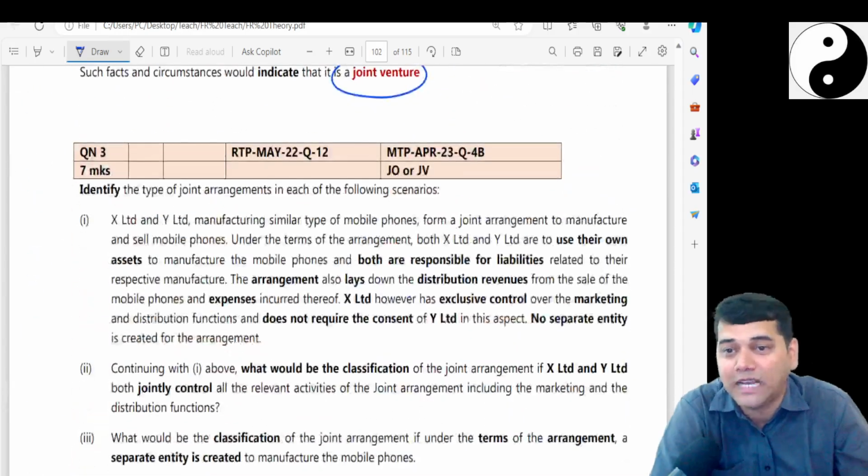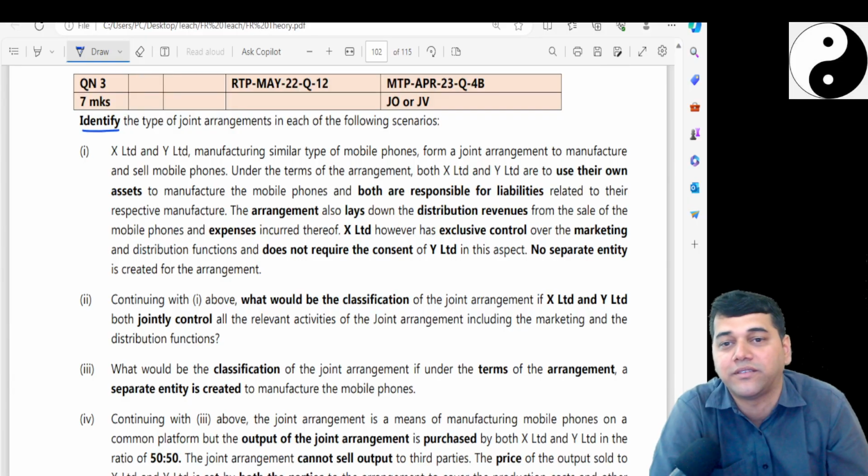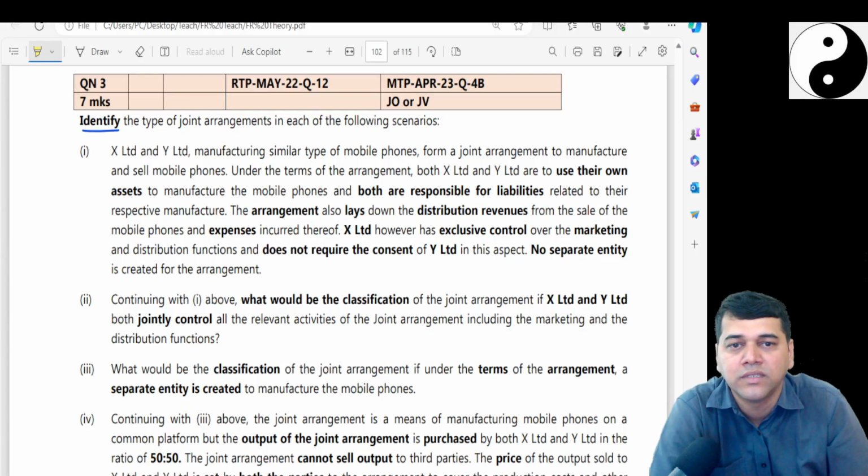Nice question. You tell me, identify what type of arrangement it is. X and Y manufacture similar types of mobile phones, similar to the previous question. They use their own assets. Under the terms of the arrangement, X and Y are to use their own assets to manufacture. Both are responsible for the liabilities respectively.